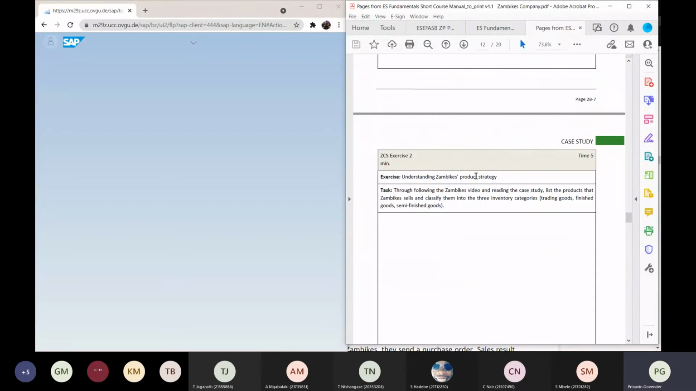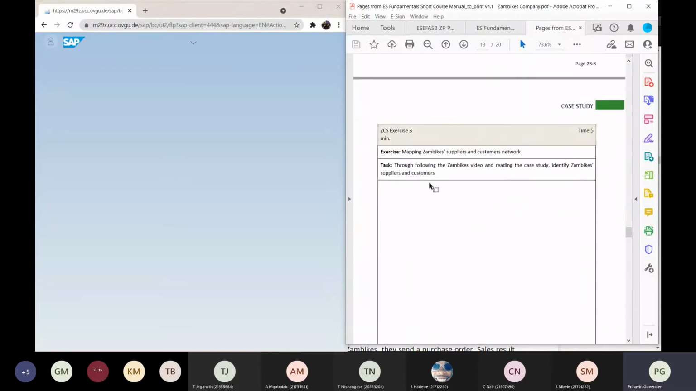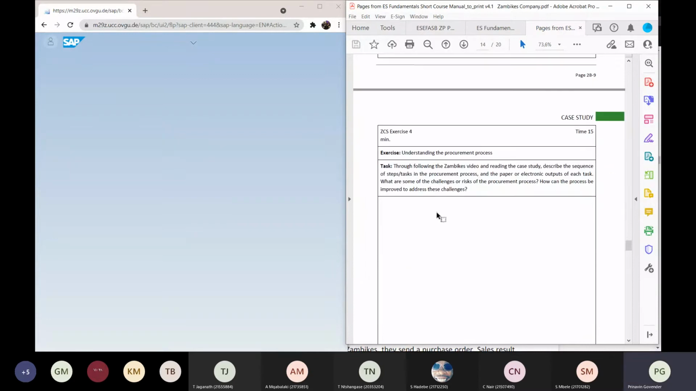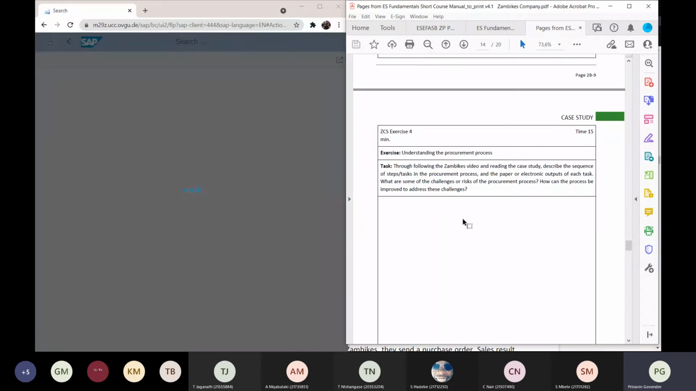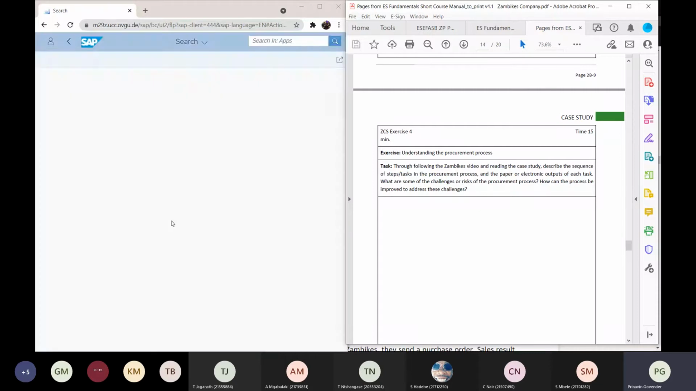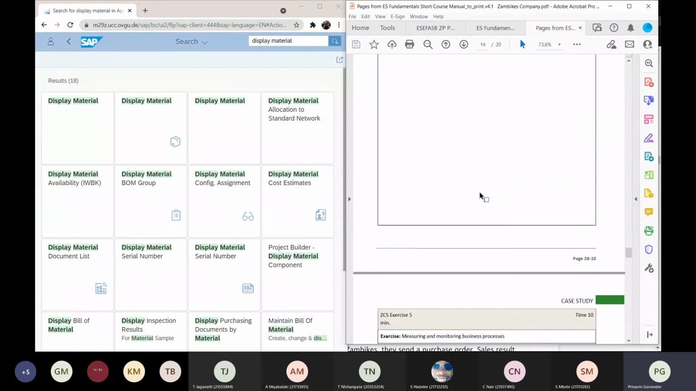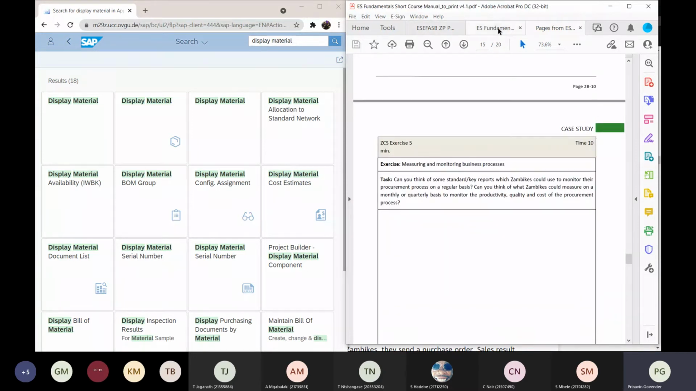And the next one would be understanding the product strategy, mapping the suppliers and customers, understanding the procurement process. So I just jumped into exercise 4 with the procurement process. And in terms of the procurement process, we wanted to find out about the brakes, the bicycle brakes. I'm just trying to kill some time over here while my SAP S4HANA is logging into the system, so that I can get into it. Oh, I'm back again. Yay, I'm back again. I'm back with display. Let's go back to display now.